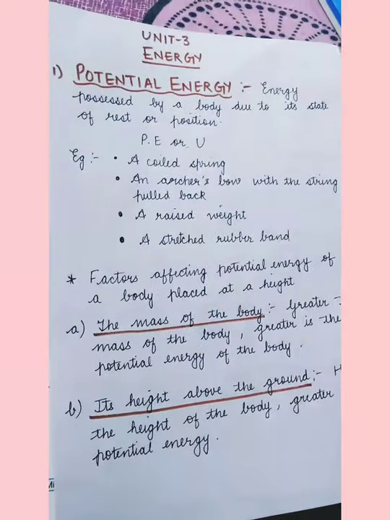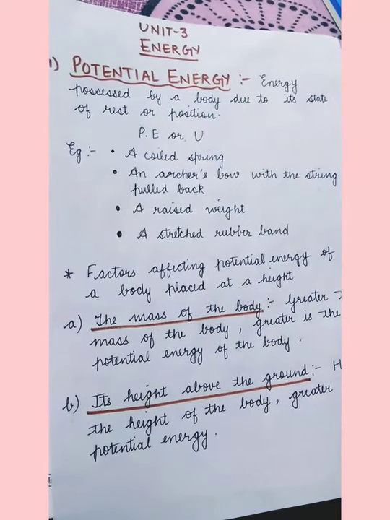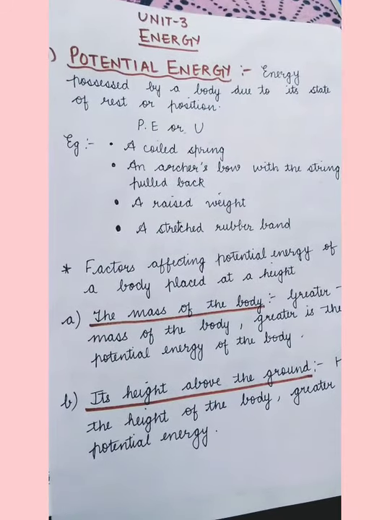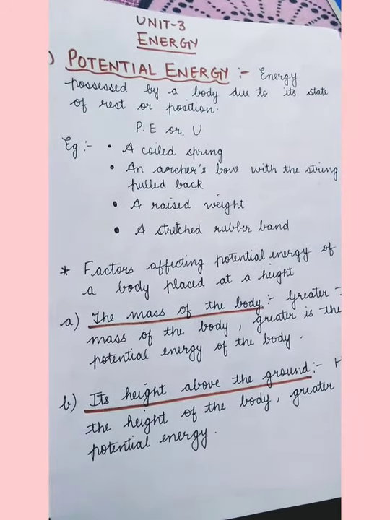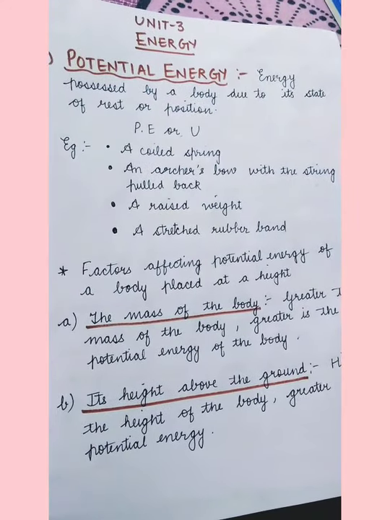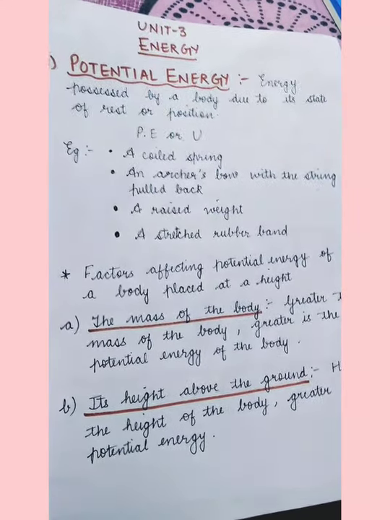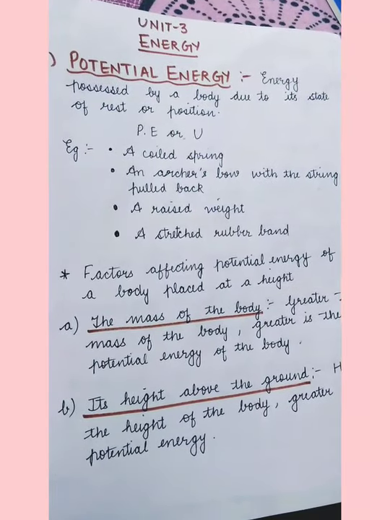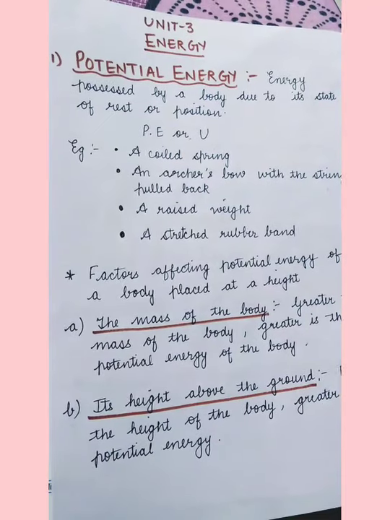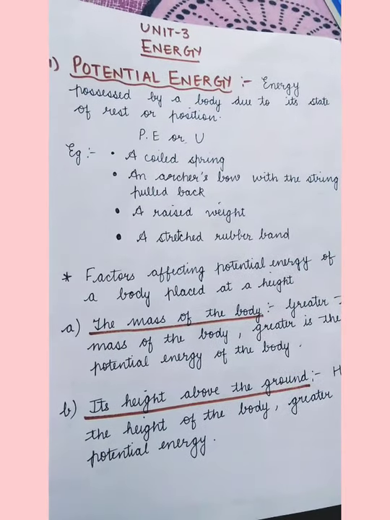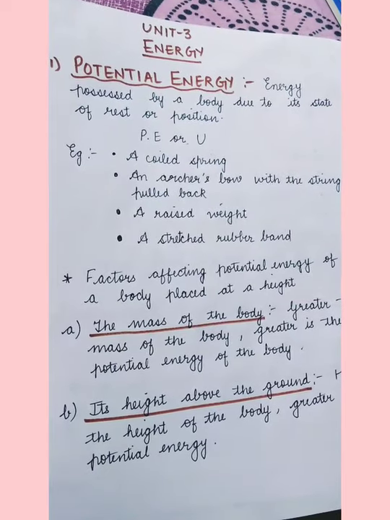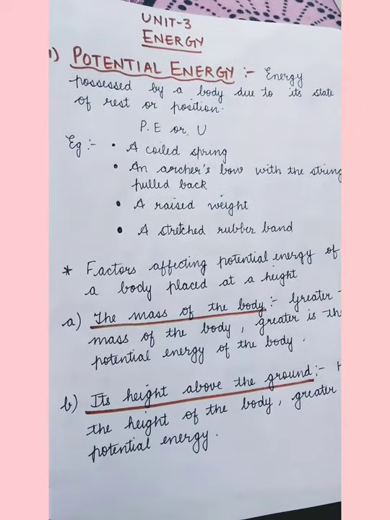Similarly, you must have seen an archer. You know what the archer does? He stretches the string back to shoot an arrow. So that stretched string is in a rest position, and it also possesses energy, and that energy is known as potential energy. Because work has been done on that string to pull it back, it stores some energy, and that energy is known as potential energy.